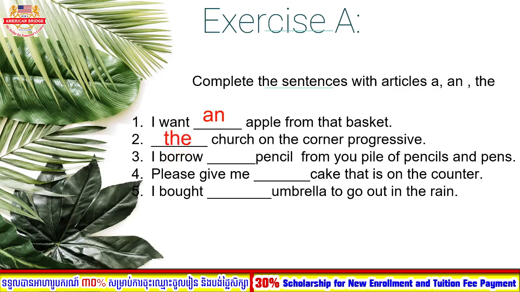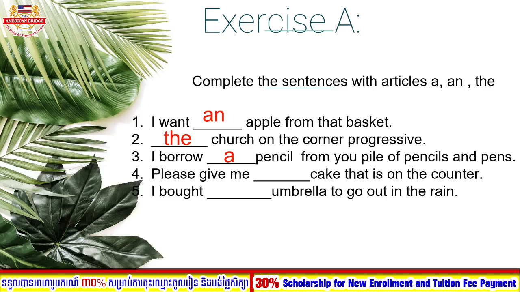Okay, so now let's move to number 3. I borrow pencil. So what is the article that we need to complete this one? Great. So the article is: I borrow a pencil from you, pile of pencils and pens, right?